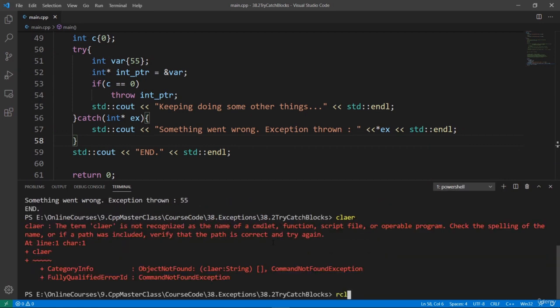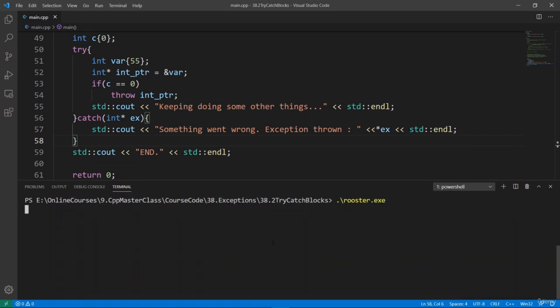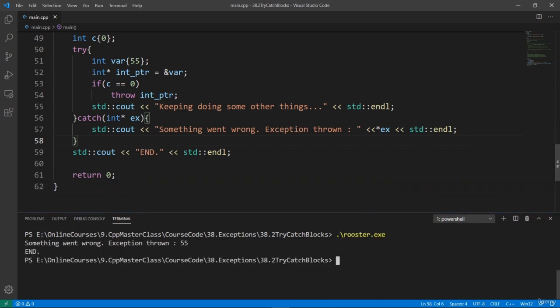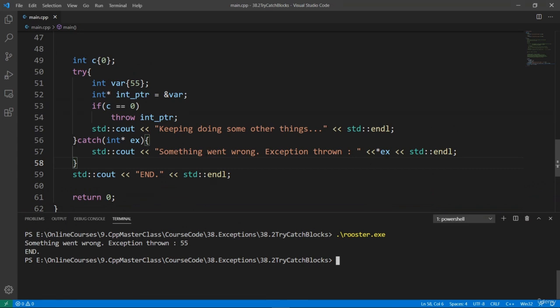We can clear. Let's clear properly and run our Rooster program. We're going to see our value here. So we have the same results we got from GCC, but this is a recipe for disaster. Hopefully you can see that we are dereferencing a pointer we shouldn't really be dereferencing, because it is pointing to something that has been already wiped out. So we have no business doing this.